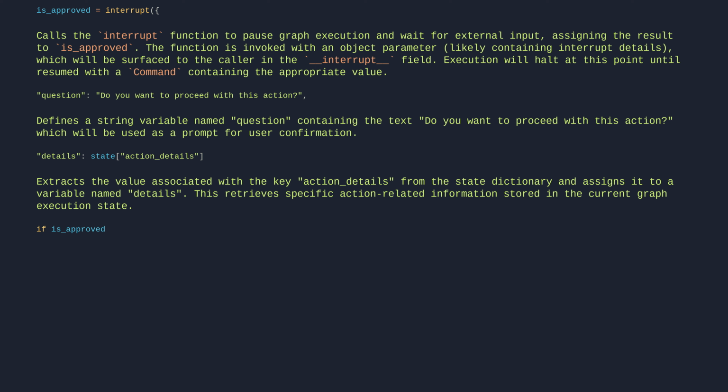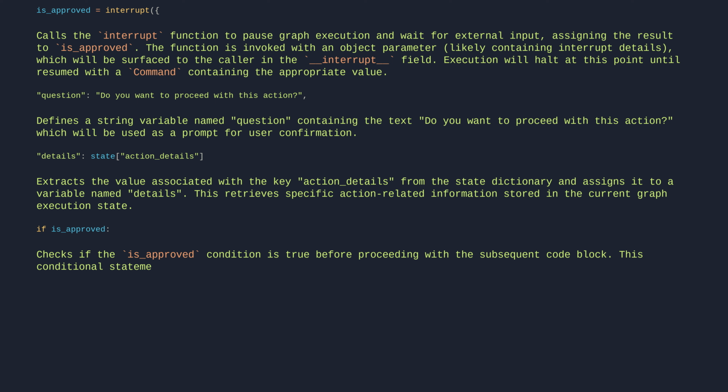if is_approved: Checks if the is_approved condition is true before proceeding with the subsequent code block. This conditional statement acts as a gatekeeper, ensuring the code inside the block only executes when the approval condition is met.